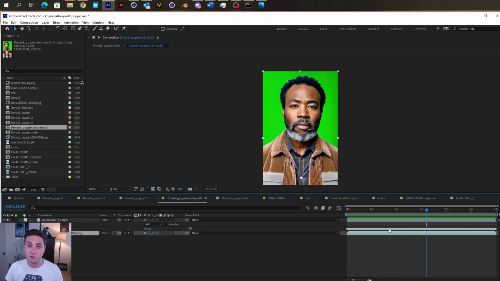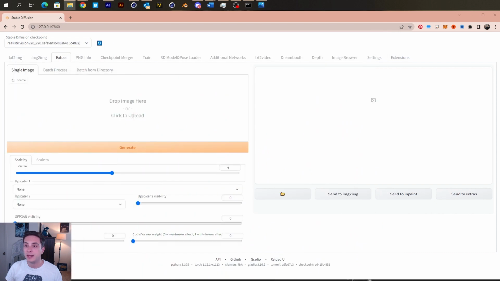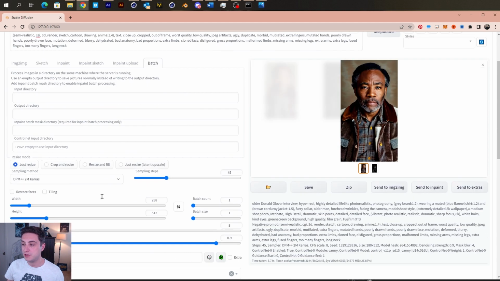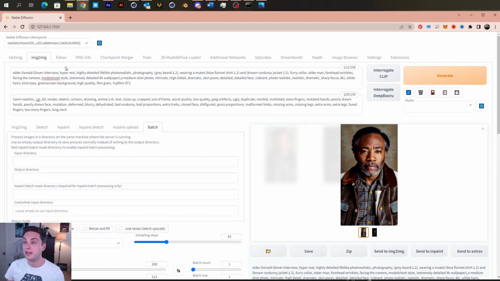To fix this, we're going into Stable Diffusion one more time. I exported the masked mouth on top of the higher res version of the avatar to PNGs as usual. Stable Diffusion has this tab over here called Extras. You can just drag in your image, and you can see that the size of this image is 288 by 512, which matches what we had here, because it's better to do these at a lower resolution from Stable Diffusion than try to export anything bigger.